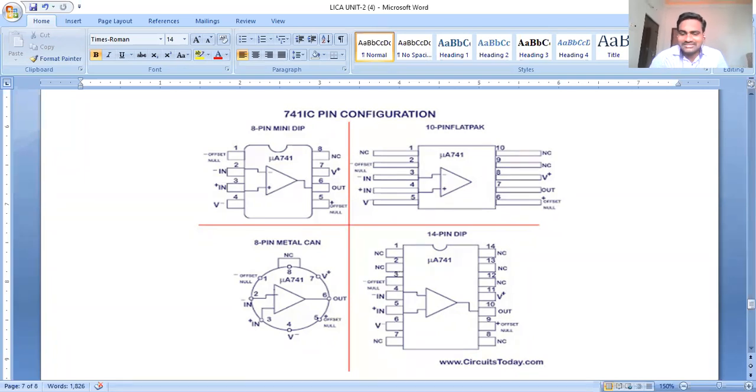The output offset voltage and all other voltage errors are caused by the input bias currents. Even when there is no input at the inverting and non-inverting terminals, the input bias currents create a certain amount of voltage, which causes a severe voltage error.